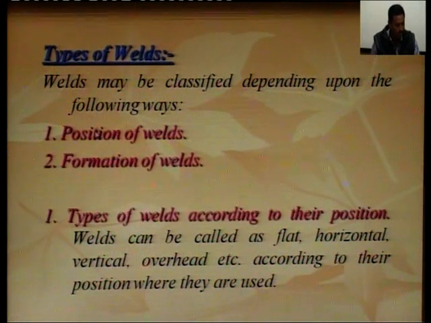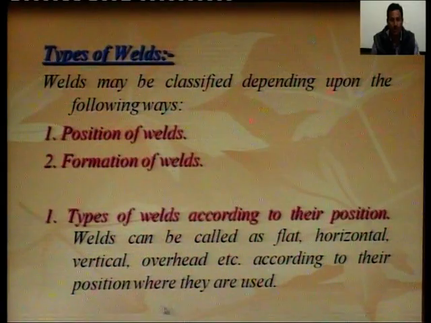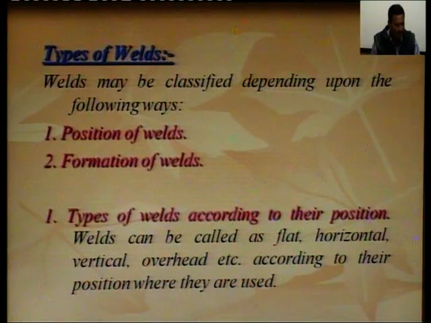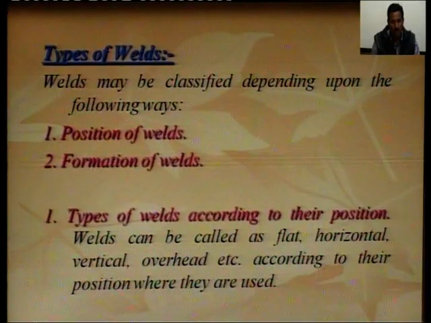According to the position of weld, the type of weld according to their position, weld can be called flat, horizontal, vertical, overhead, etc., according to where they are used. So, according to position, the welds are classified as flat, horizontal, vertical, overhead, etc.